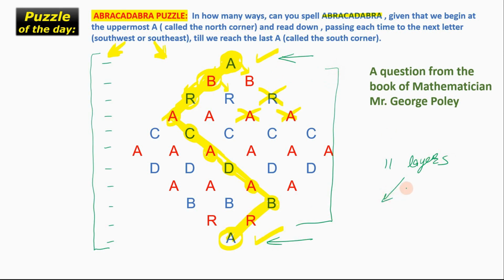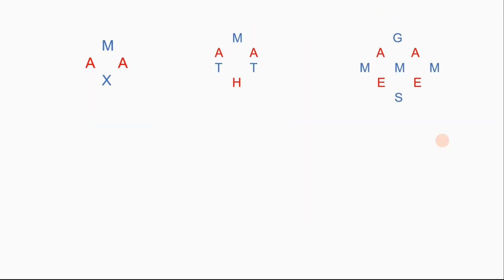So let us make a smaller version of this question. Let us make a smaller version where we have either 3 layers or 4 layers or 5 layers, so that we will be able to understand the concept in a better way. Now let's see. Here we have a 3-layered question, layer 1, 2, 3. Here we have a 4-layered question, and here we have a 5-layered question.